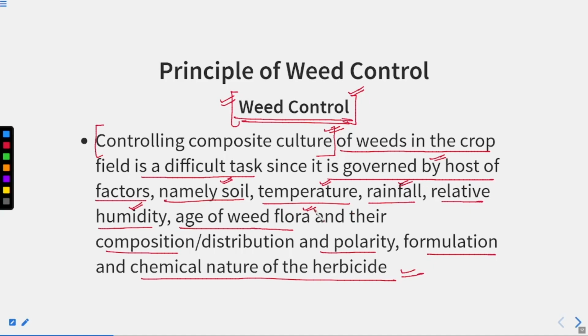Age of weed flora is also one of the factors. If you are going for controlling these weeds, then we need to know the age, whether it is an annual or perennial type of weed, right? So that is very, very important to know about the weeds.